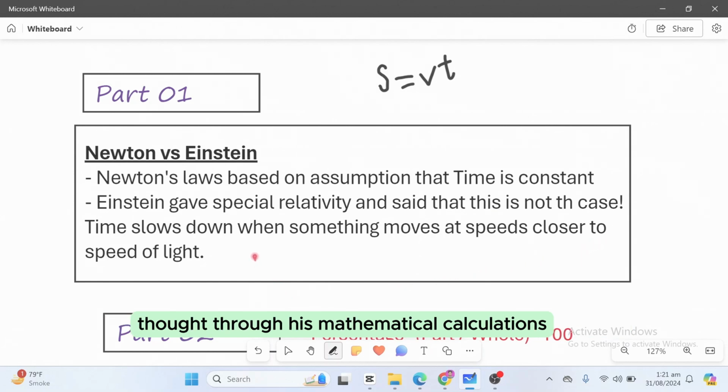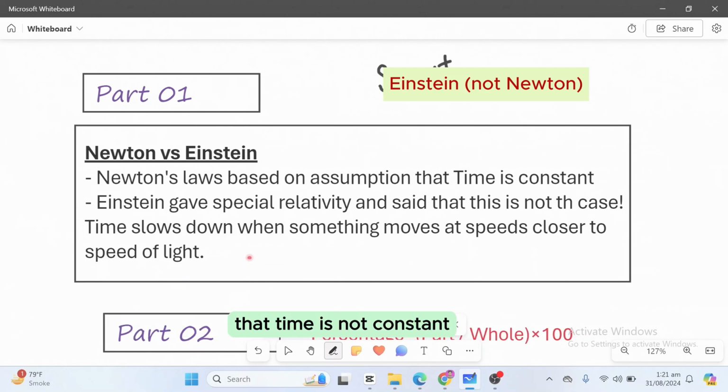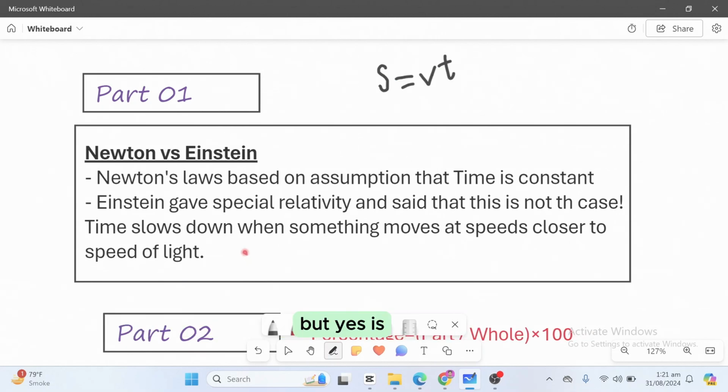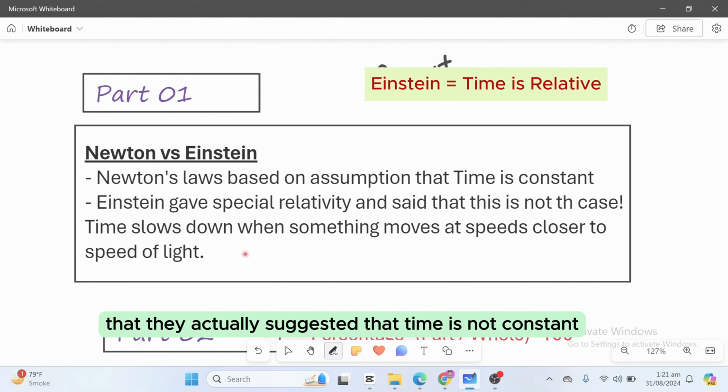Through his mathematical calculations, at that time, Newton did not give any proof that time is not constant. But yes, Einstein's mathematical calculations in special theory of relativity were so correct that they suggested that time is not constant. I mean, time is different for different observers.